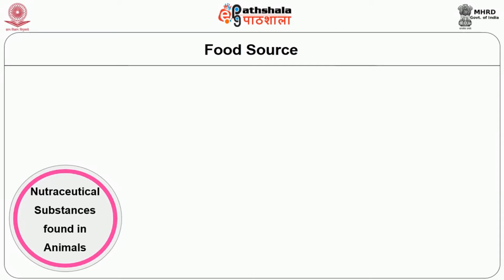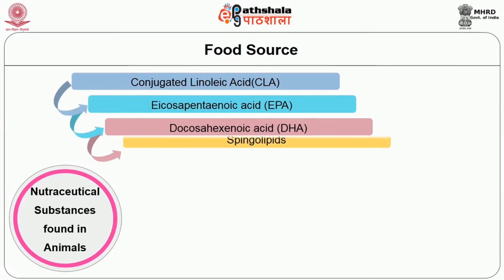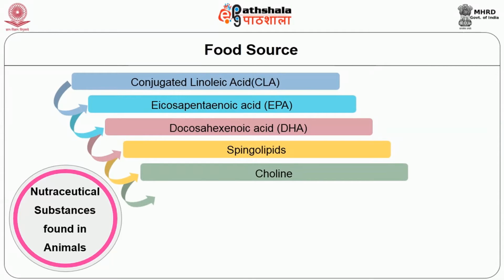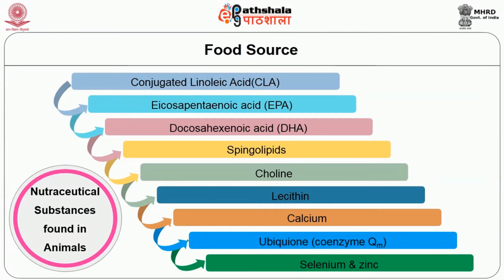And now have a look at this slide. Are you able to familiarize yourself with a few of the nutraceutical substances found in animals like DHA, calcium? Now I am going to list the other substances: conjugated linoleic acid, EPA or eicosapentaenoic acid, docosahexaenoic acid which is called DHA, the sphingolipids, choline, lecithin, calcium, ubiquinone, and selenium and zinc.